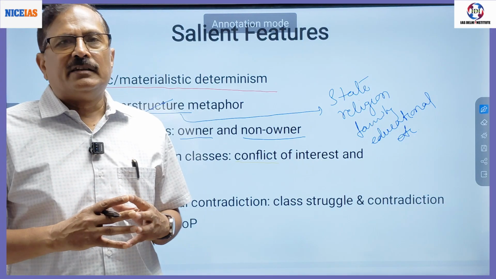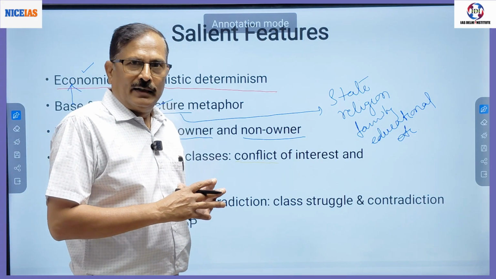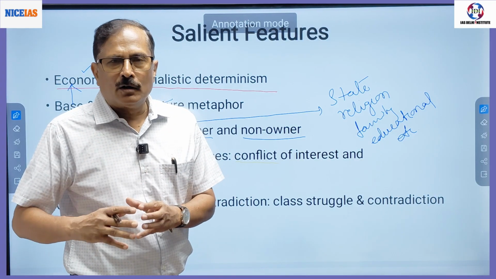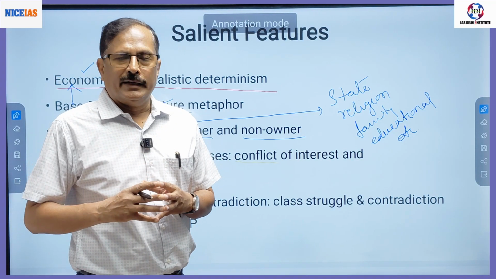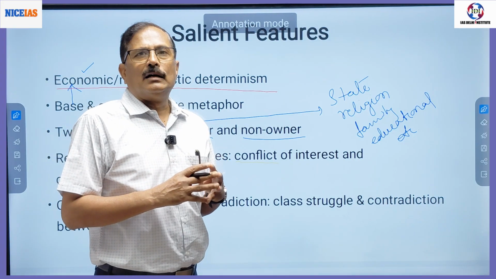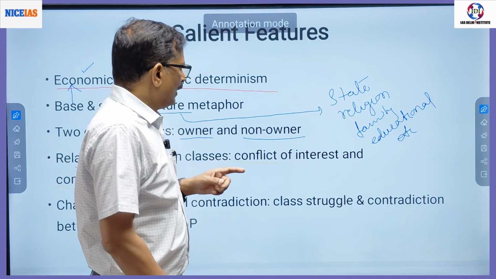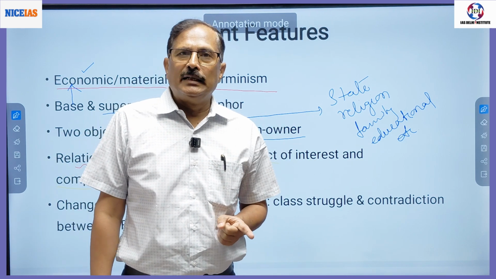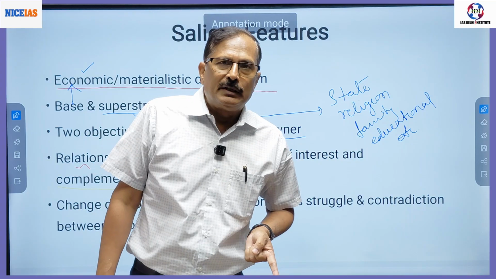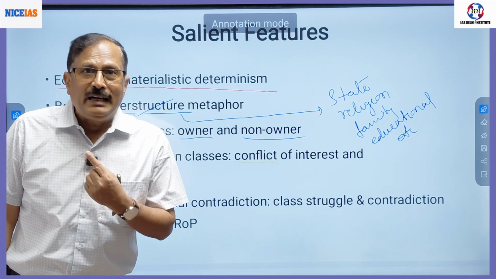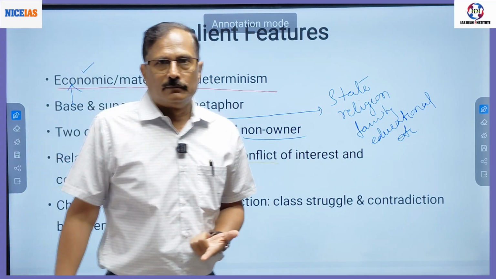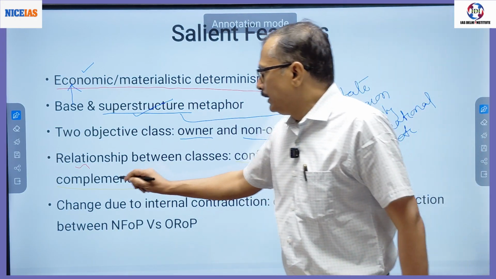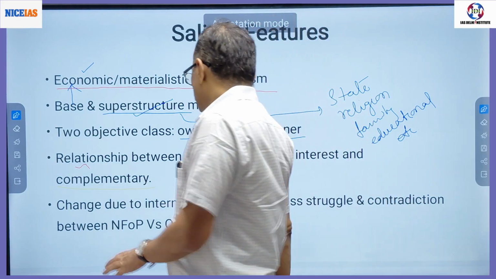There is a conflict of interest between them: capitalists want maximum profit and workers want maximum salary. So there is a conflict. But without workers, the capitalist cannot produce anything in his factory, and without capitalists, workers would not get work for their survival or livelihood. So this is called conflict and complementarity.